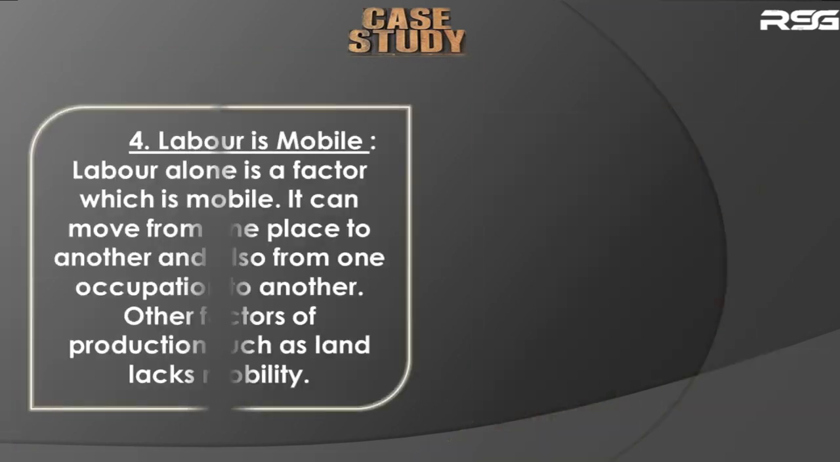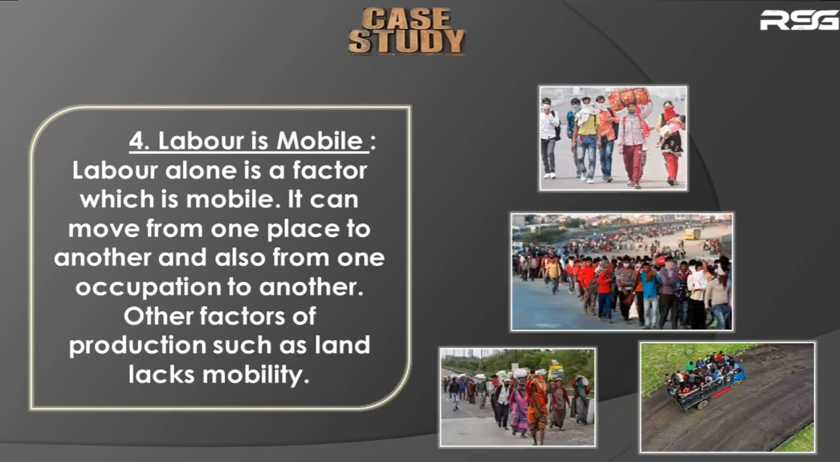See, as I was comparing labor with other factors of production, when you compare labor with other factors of production, you will see that labor alone is the only factor which is mobile. Mobile means which can be moved from one place to another place. So labor can move from one place to another, and also from one occupation to another occupation. Whereas other factors of production such as land lack this mobility. It's not possible for land to move. You cannot shift one plot of land from one place to another place.